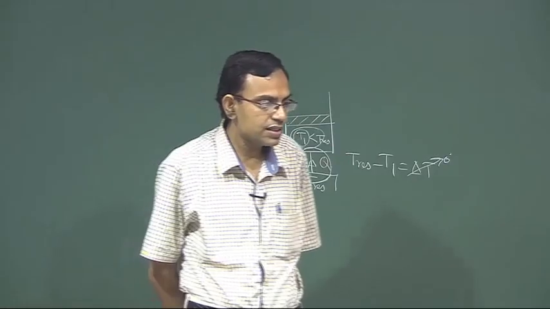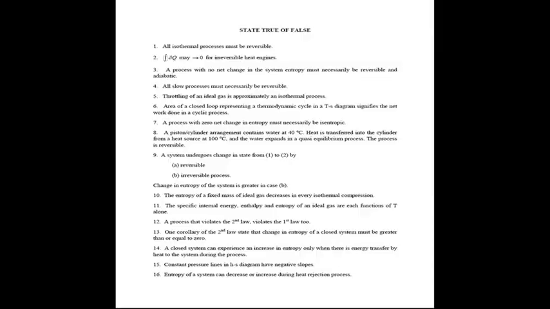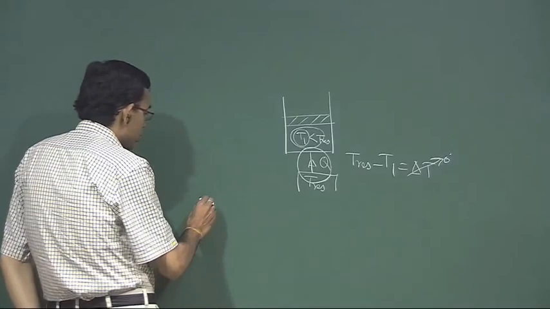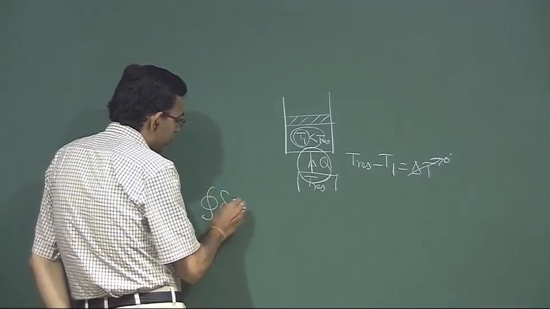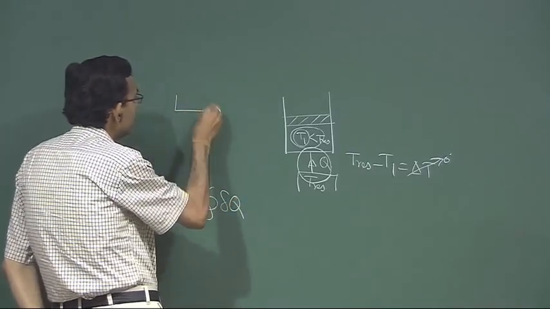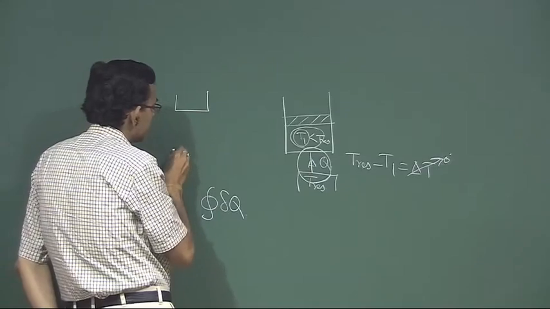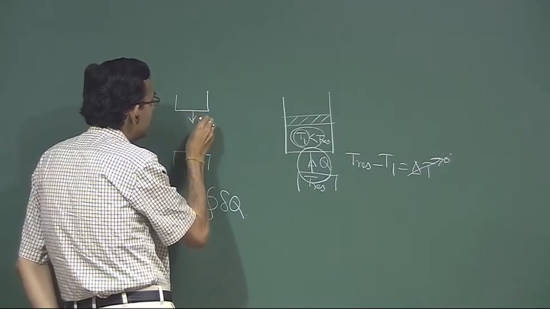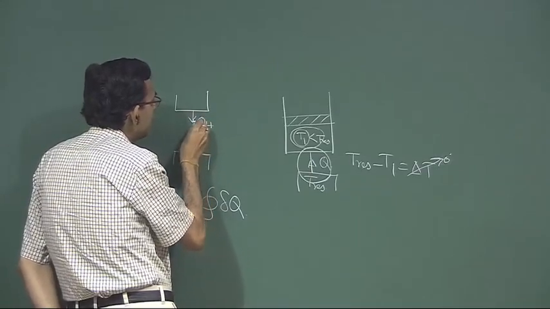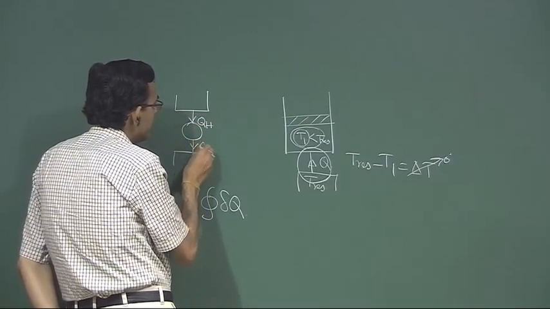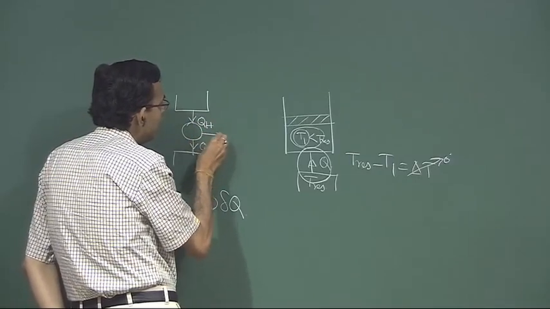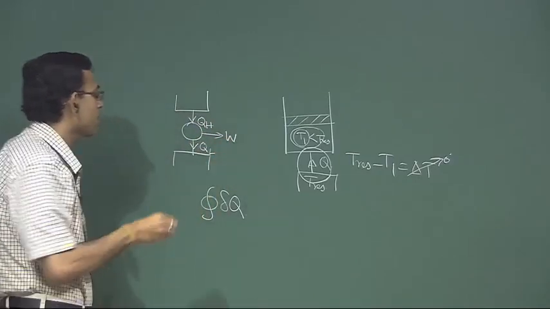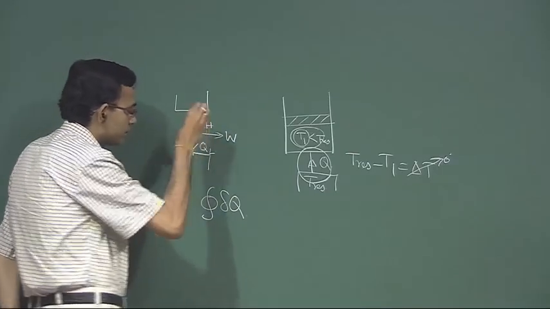Let us consider the second statement: cyclic integral of del q may tend to 0 for irreversible heat engines. Let us say that there is a heat engine which takes heat QH, rejects heat QL and does some work W in a cyclic process.